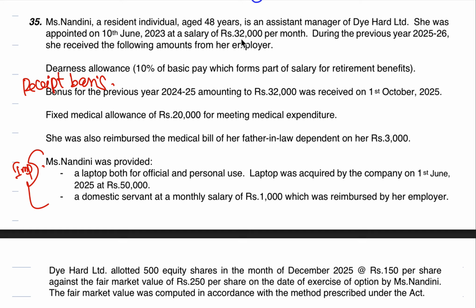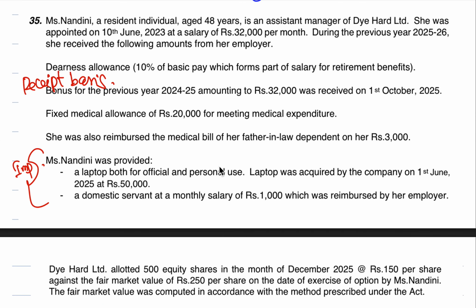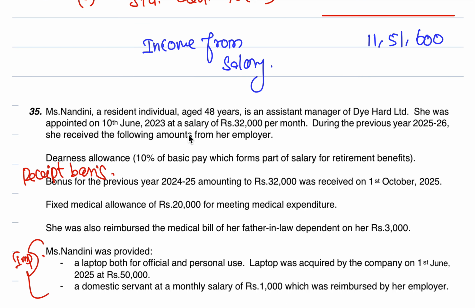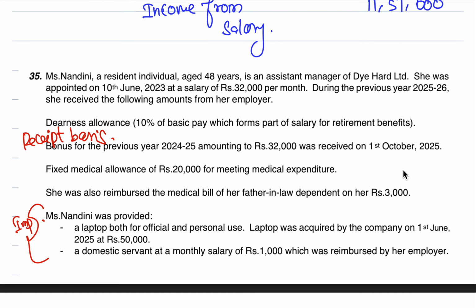Multiply by 12, 3,84,000. Is it right? Very good. What a sharp mind. Bonus for the previous year 2024-25 amounting to 30,000 was received on 1st of October 2025. This date is very important.